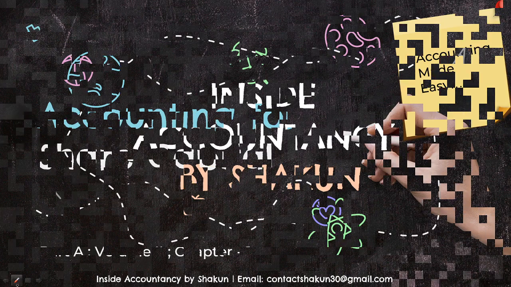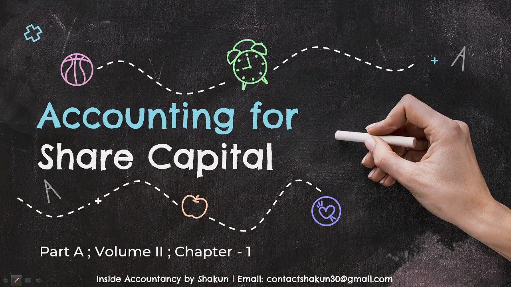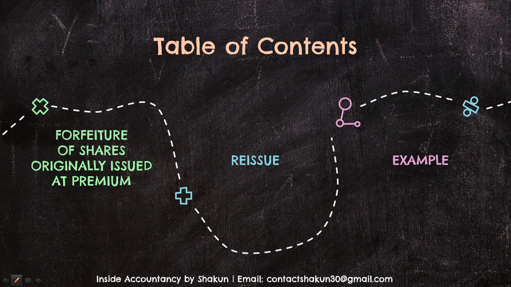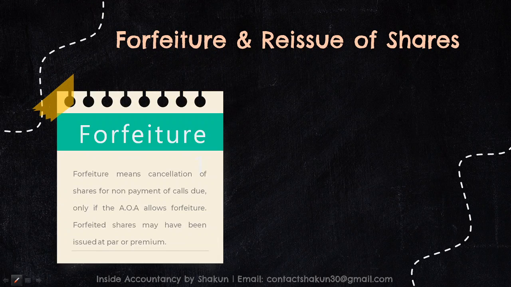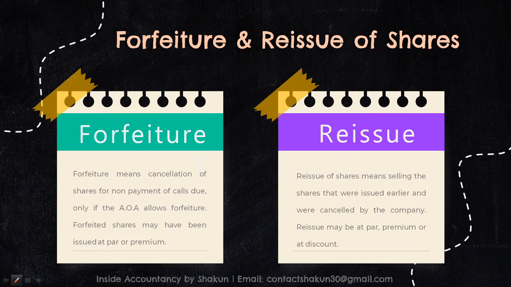Hi. So moving on. Today we'll be talking about Accounting for Share Capital, Chapter 1, Volume 2, T.S. Grewal. In this video, we'll be talking about forfeiture of shares which are originally issued at premium and their reissue. With the help of certain examples, we'll understand these topics. So forfeiture and reissue of shares. I have already explained both these topics in the previous video in detail. You can click on the I button for more details.